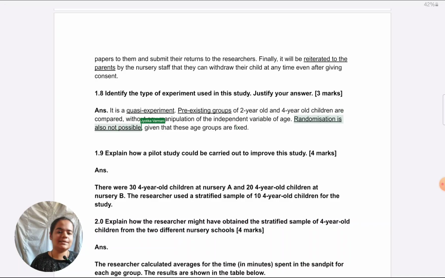Right? If you're taking it as a natural experiment, a very good point I would say is to specify that it's in the natural nursery environment. Like, that can make it a second defining feature if you say natural experiment instead of quasi experiment. Some other day, some other lesson, I'll explain the difference between the two. Right now it's beyond the scope of this lesson.